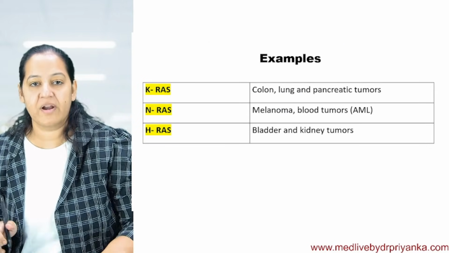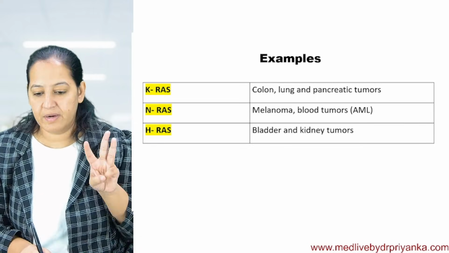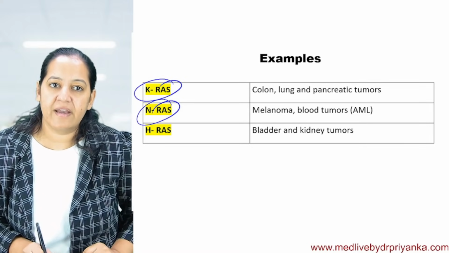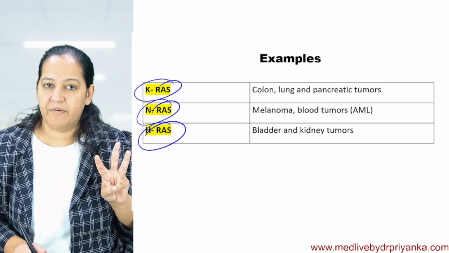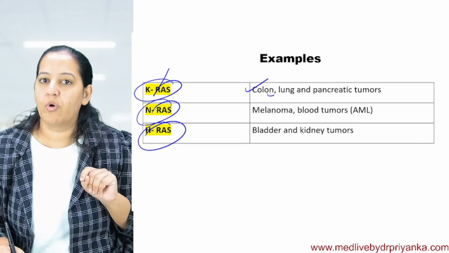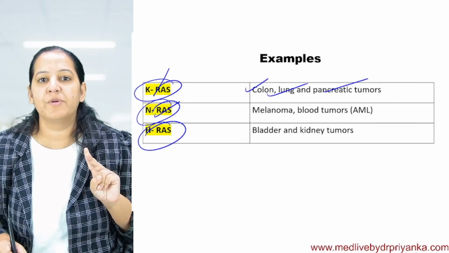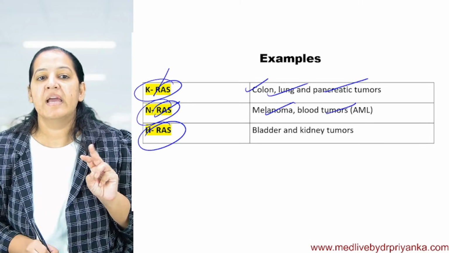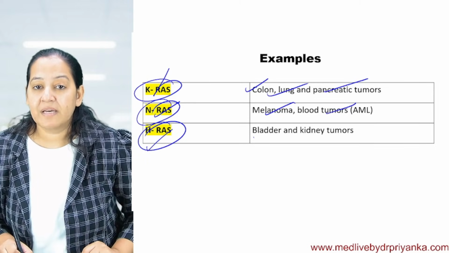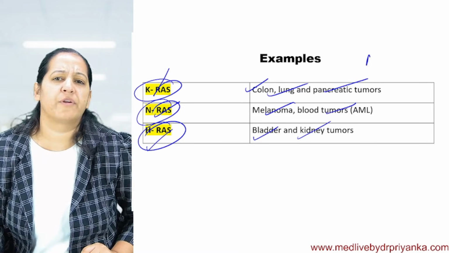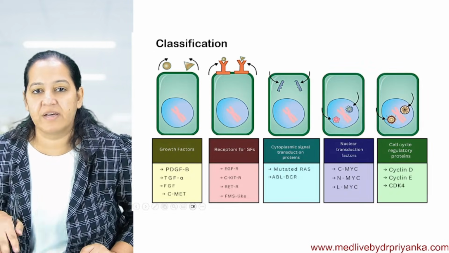Okay, so that was regarding the RAS. Now coming to the examples of the RAS. You have to learn 3 examples of the RAS: KRAS, NRAS, HRAS. There are 3 types of RAS. If KRAS gets mutated, the person has colon, lung and pancreas cancer. If NRAS is mutated, the person has melanoma and AML. And if HRAS is mutated, the person has bladder and kidney tumors. This is for your MCQ purpose. You have to learn the 3 types of RAS and their mutations.